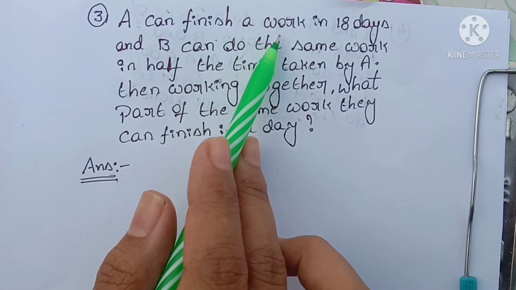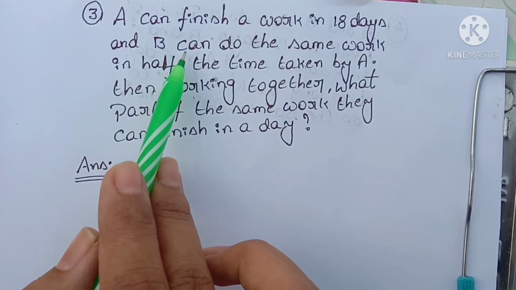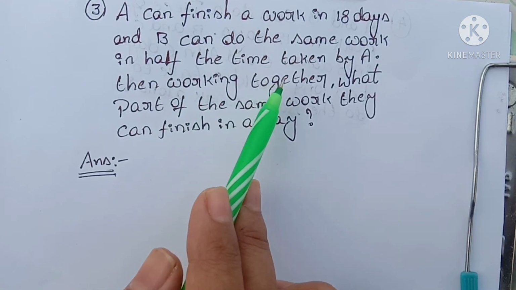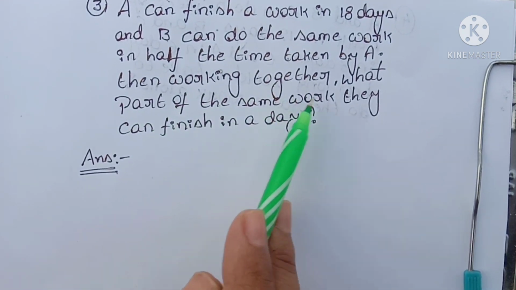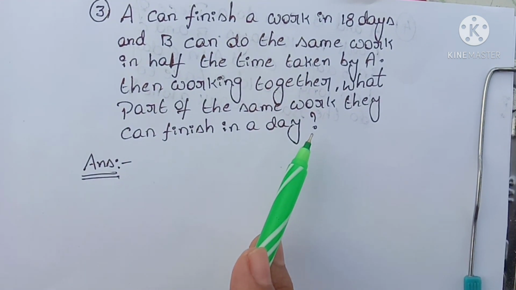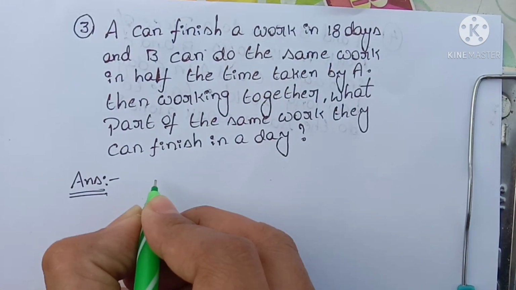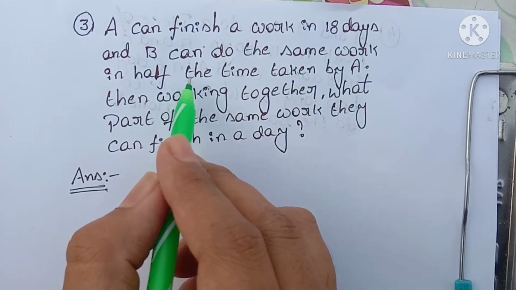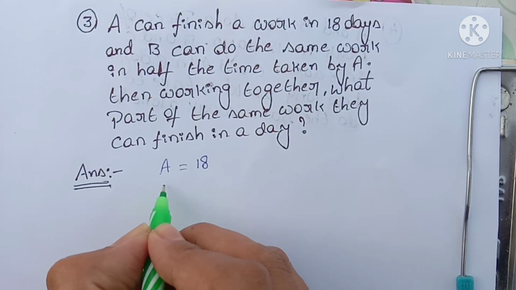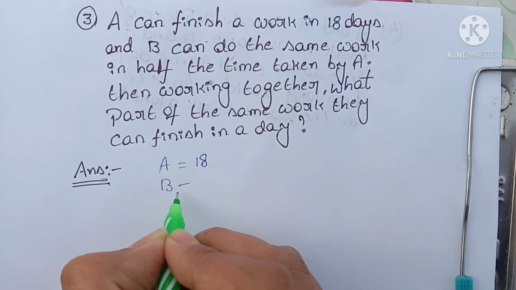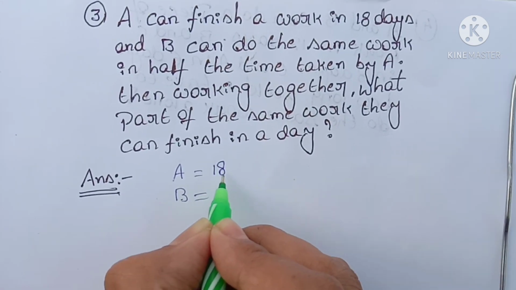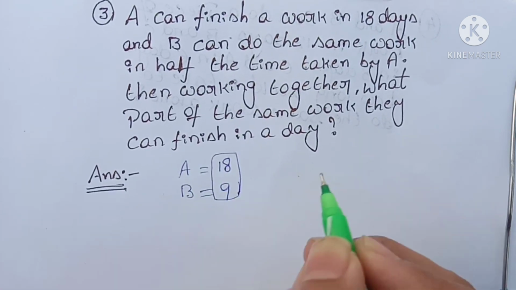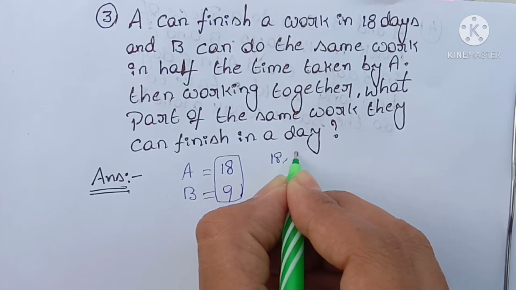A can finish a work in 18 days and B can do the same work in half of the time taken by A. Then working together, what part of the same work can they finish in a day? A can do it in 18 days. B can do the same work in half of the time taken by A, that means 9 days. You just take the LCM of these two numbers, 18 and 9.